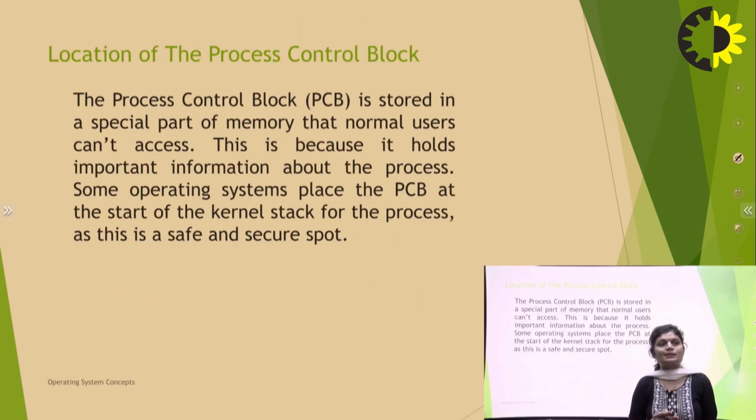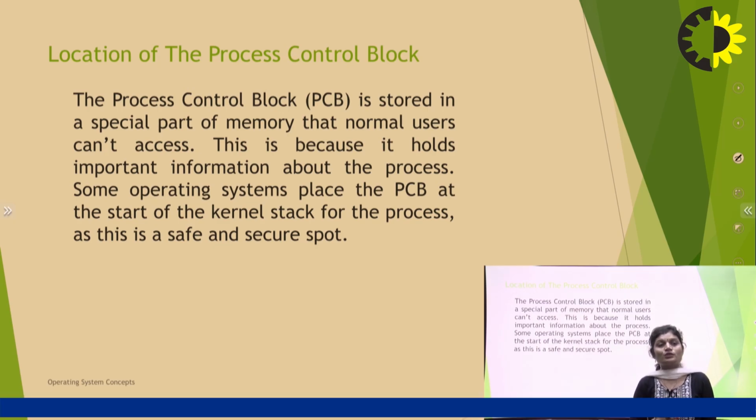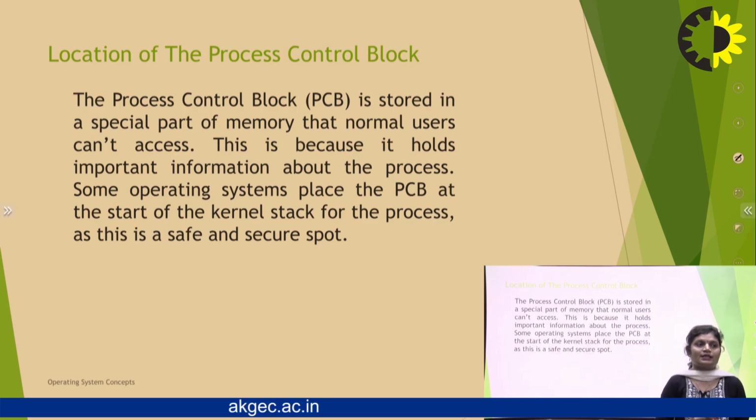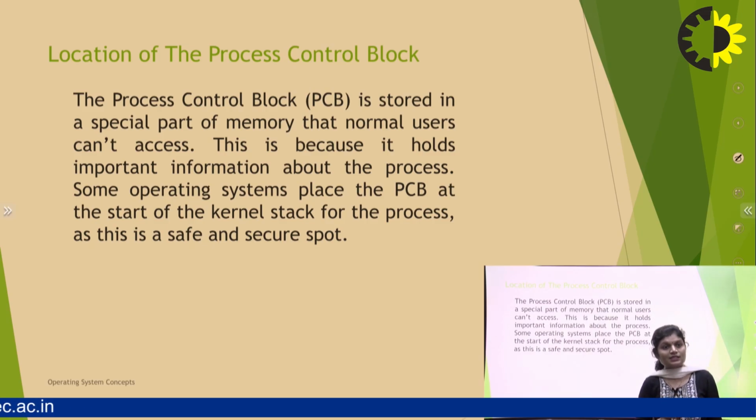Location of the PCB. The process control block is stored in a special part of memory that normal users can't access, because it holds important information about the process. Some operating systems place the PCB at the start of the kernel stack of the process, as this is safe and secure. In an operating system there are two spaces, kernel space and user space.